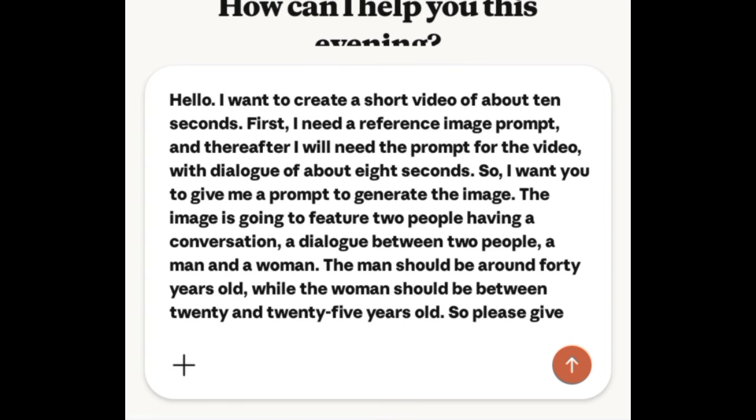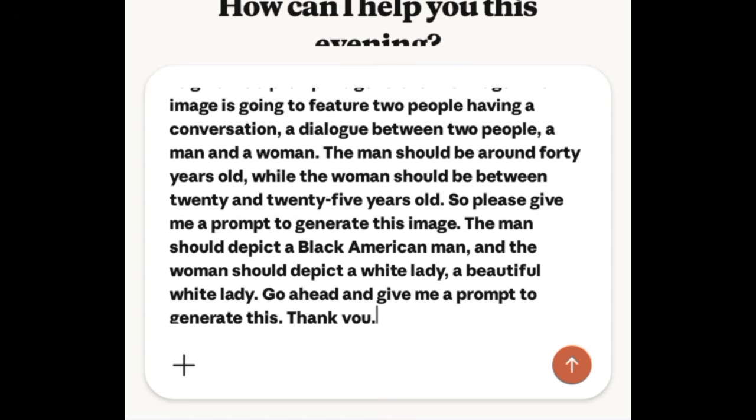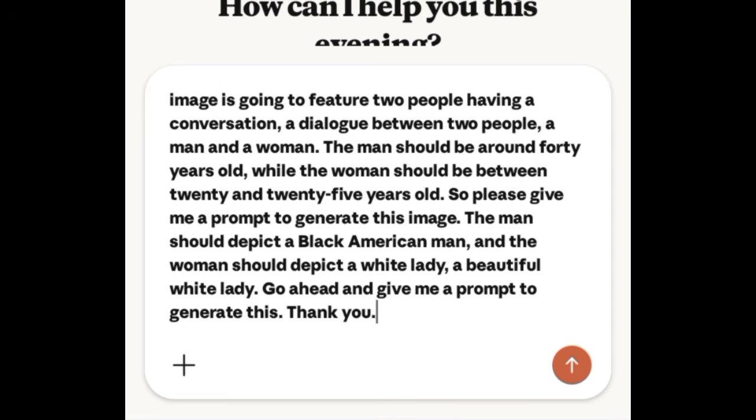The image is going to feature two people having a conversation, a dialogue between a man and a woman. The man should be around 40 years old, while the woman should be between 20 to 25 years old. So please give me a prompt to generate this image. The man should depict a black American man and the woman should depict a white lady.